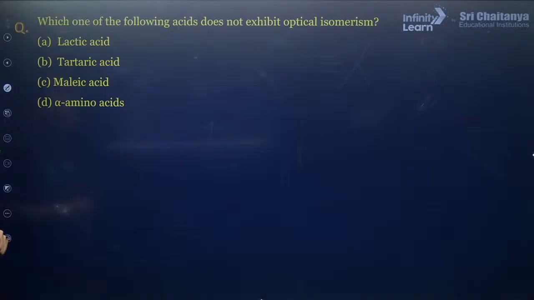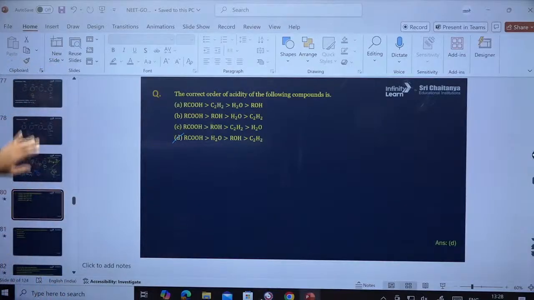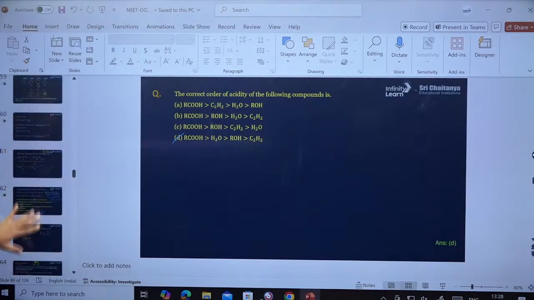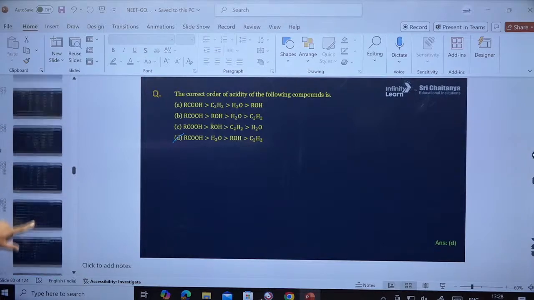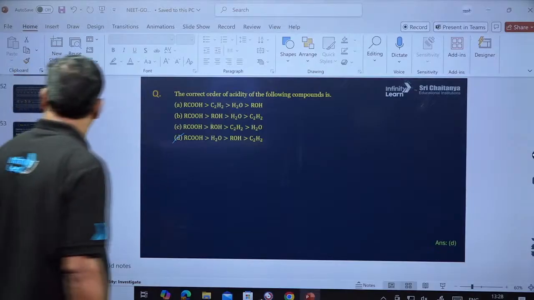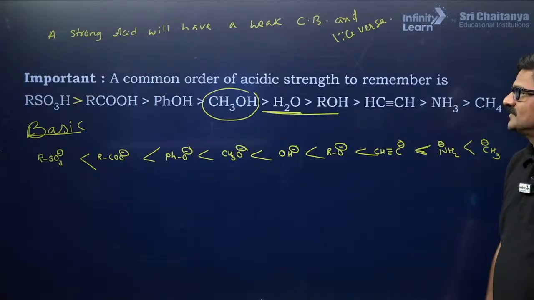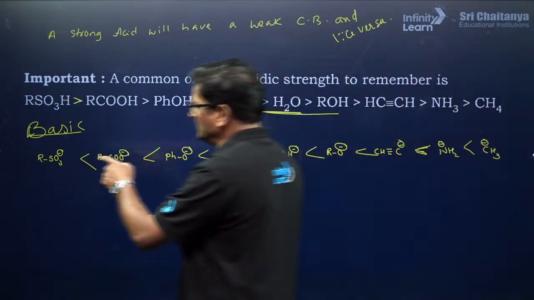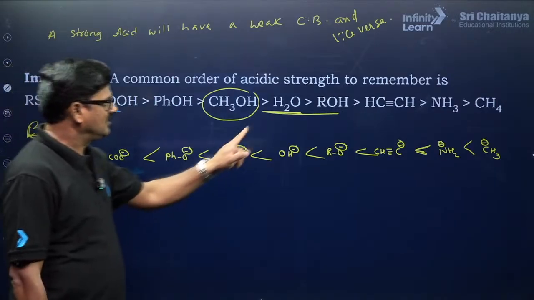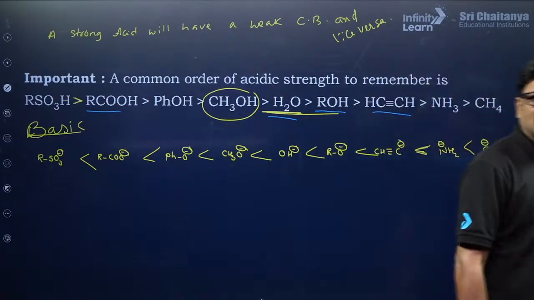And the generous order, I just want to take you back. Everybody, focus here. Remember this, the generous order. Carboxylic acid is more than water is more than alcohol is more than acetylene, right?